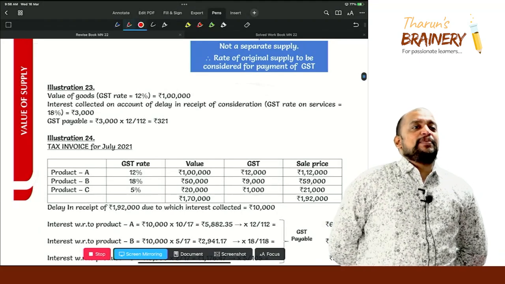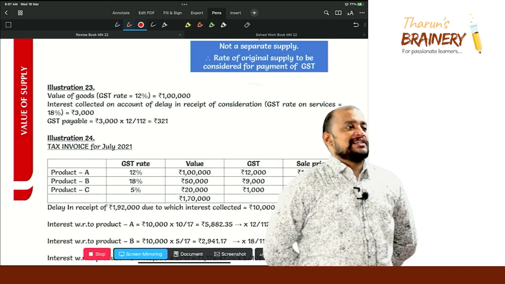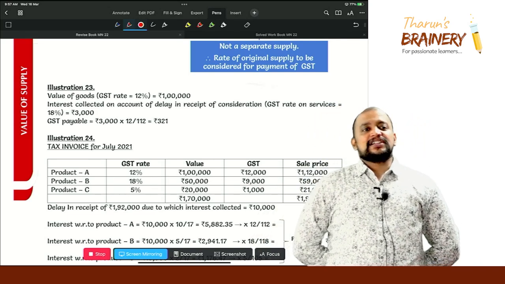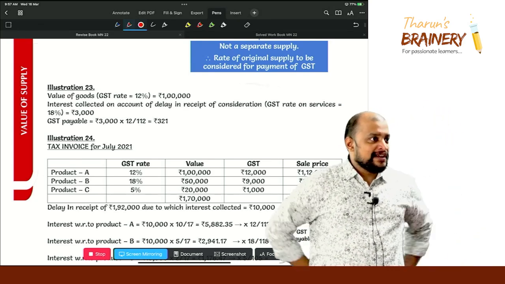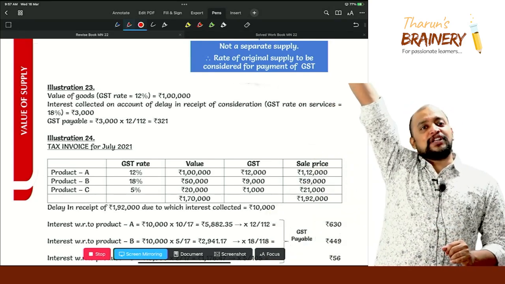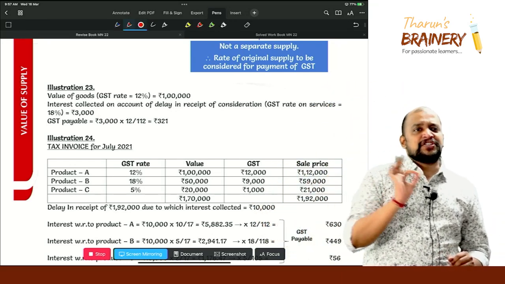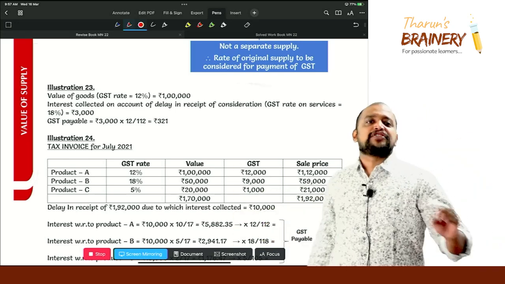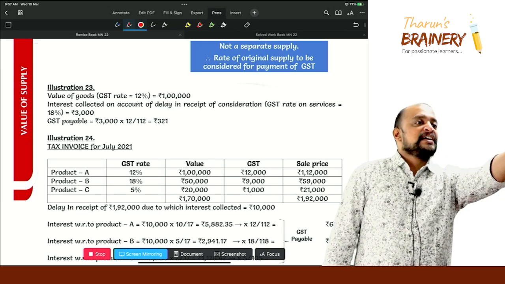So interest will be included in the value. Means what will be the GST rate applicable to interest? Interest is included in the value, then what will be the GST rate applicable to interest? Whatever is the rate applicable to the main transaction. Okay, whatever is the rate applicable to the main transaction. This is the place where 99% of the students will make a mistake. So they will tax interest at 18%, treating it as another supply.